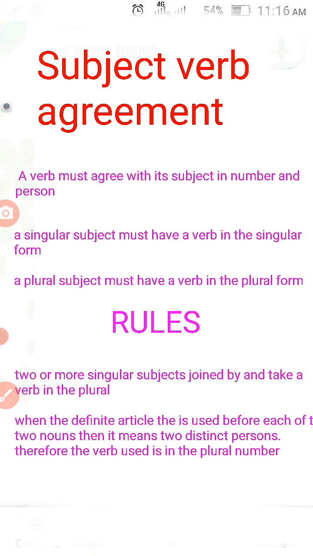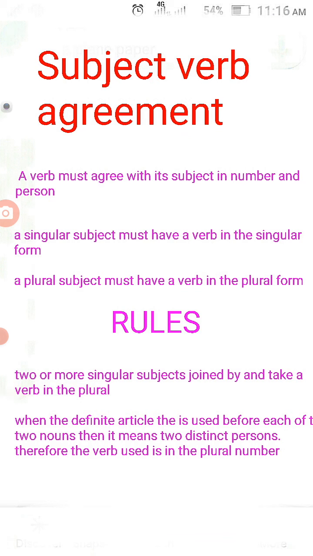A singular subject must have a verb in the singular form, and a plural subject must have a verb in the plural form. So here the subject is plural, so the verb should be plural. Then Tina and Meena are friends. What should come? Are.